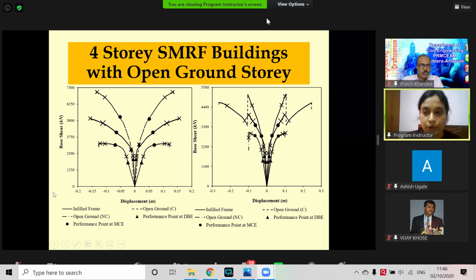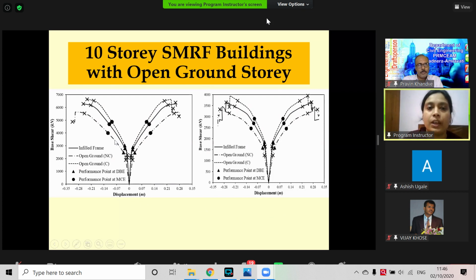This is with the 4-story SMRF, and we can see a similar thing in the 10-story SMRF building too. The worst performance is given by the open ground story non-conforming. The best performance is for open ground story with the clause included, and these are comparable with the uniformly infill frame building. And we can see this is very much prominent as we move to high rise. So we can try this in our design also.